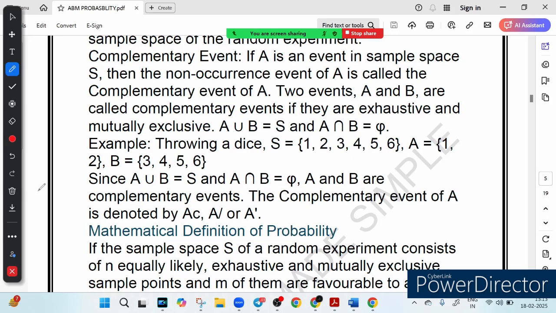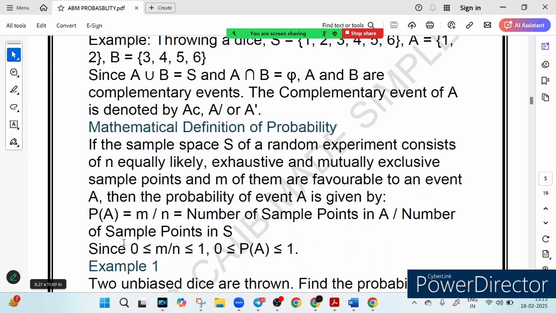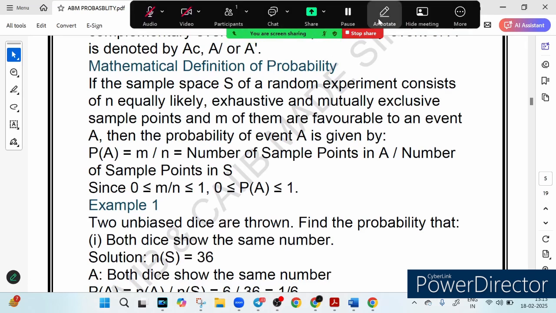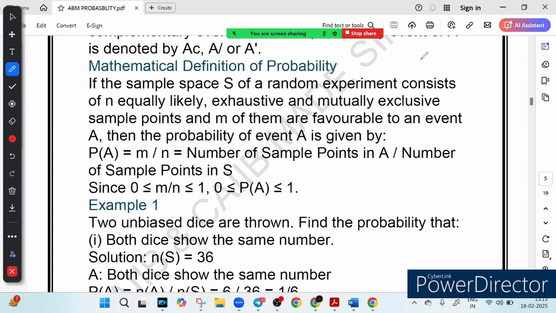Now let's talk about the mathematical definition of probability. How do we define probability? How do we calculate it? The probability of an event A happening is equal to, the formula is quite simple, you write the favorable outcomes in the numerator and the total outcomes in the denominator, and this ratio will give you the probability, right?